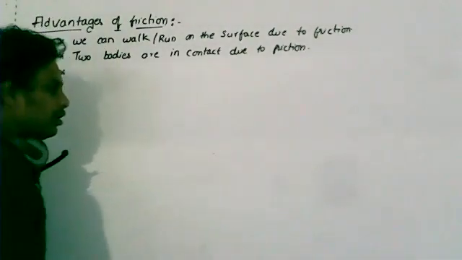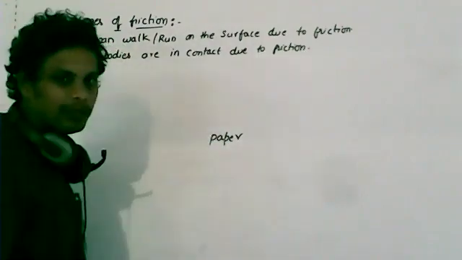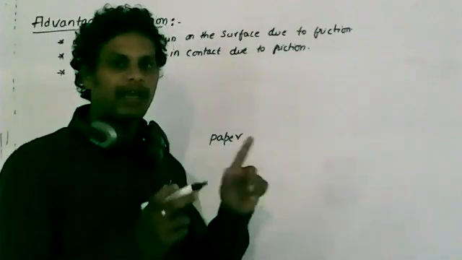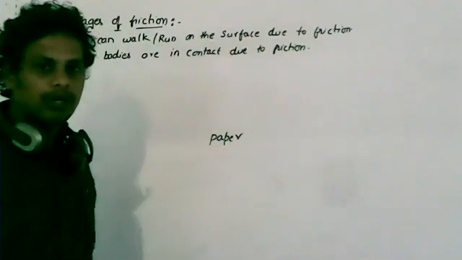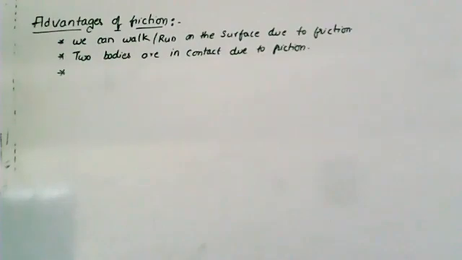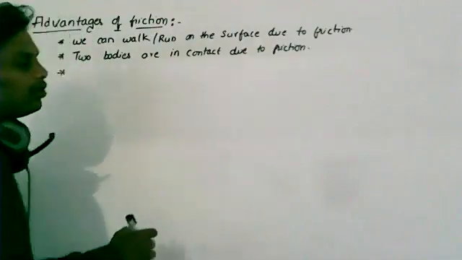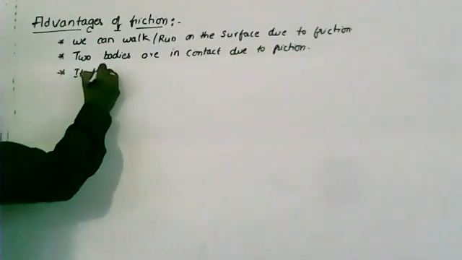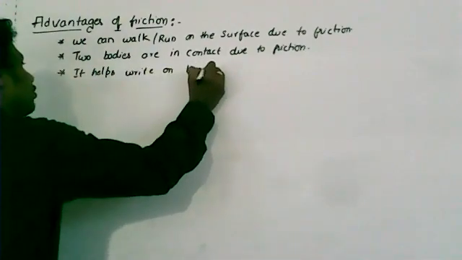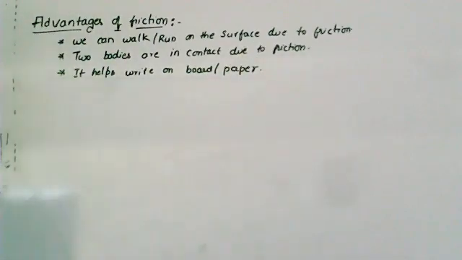One more thing: just now I wrote something on the board, so you can see it. This can be written because of the friction between the pen and this board. In order to erase it also we need friction. So friction helps us to write on the board or paper.